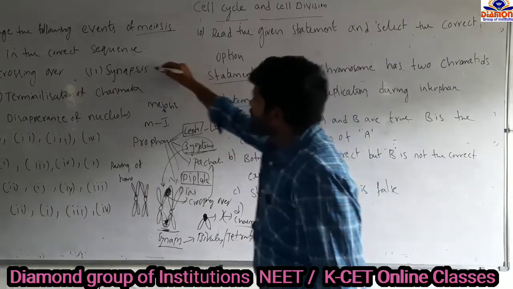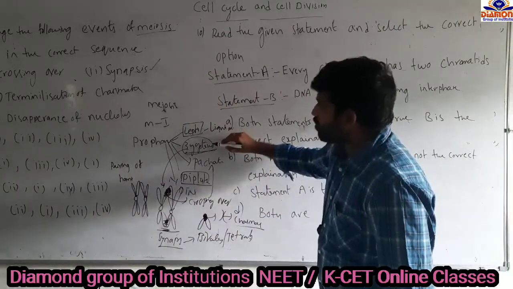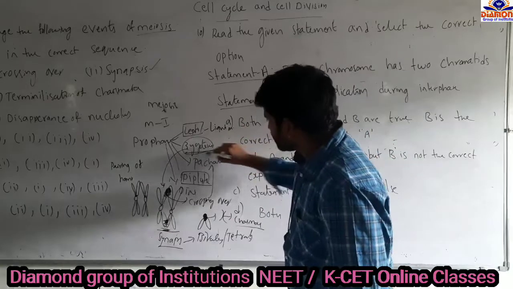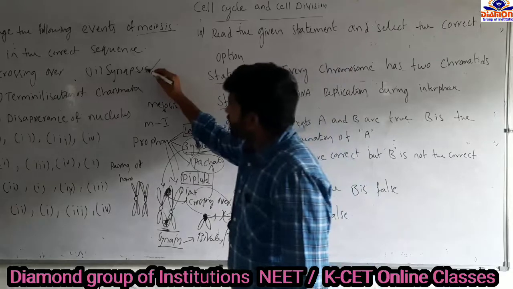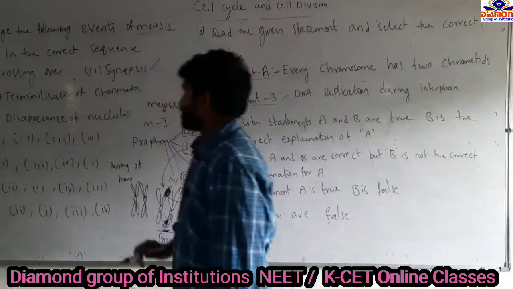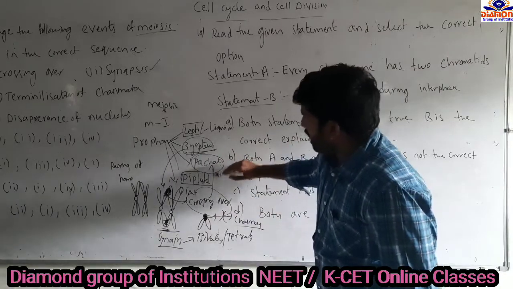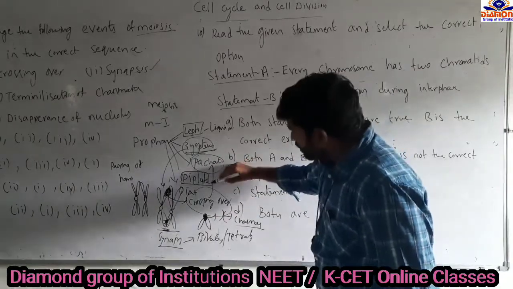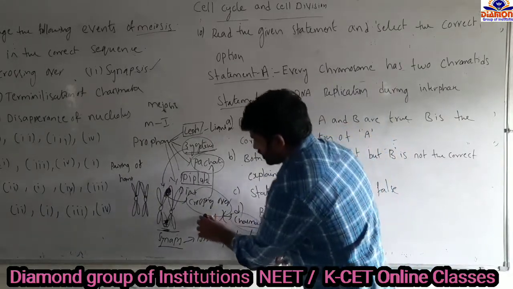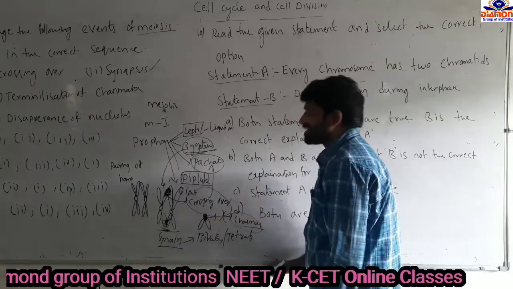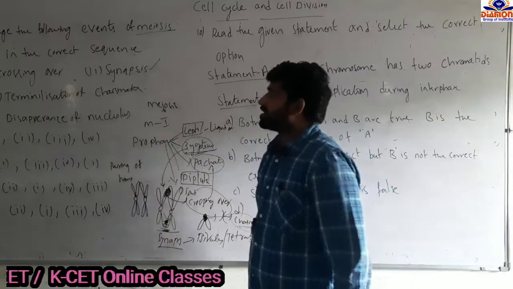In the zygotene stage, synapsis takes place, the pairing of the homologous chromosomes, so first it should be synapsis. After the zygotene stage, the next stage is the pachytene stage. In the pachytene stage, crossing over takes place. So after synapsis, second is crossing over. After the pachytene stage comes the diplotene stage, where chiasmata formation takes place. These ribonucleoproteins move to the ends of the chromatids and form chiasmata. This is the third. And the last one is the disappearance of the nucleolus.